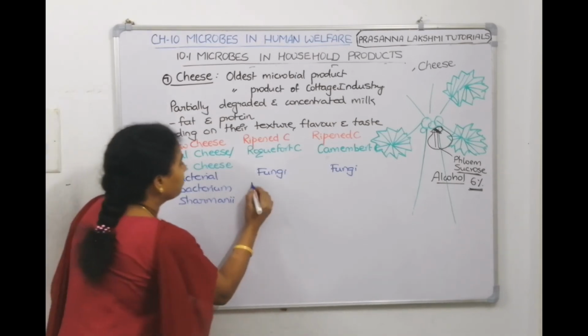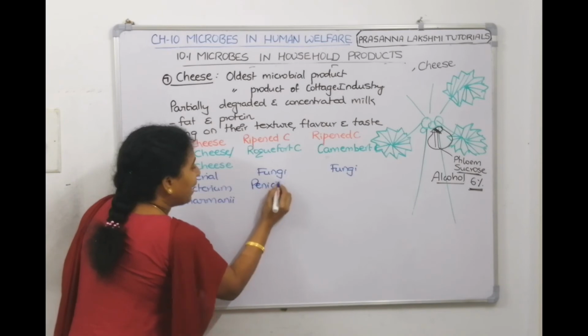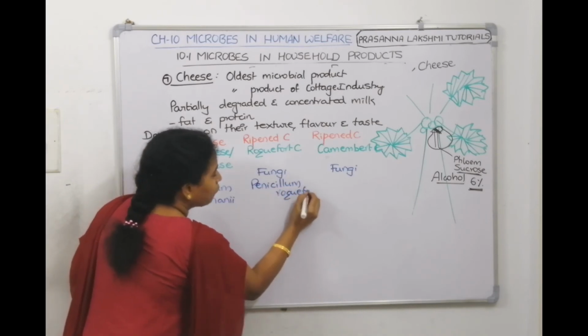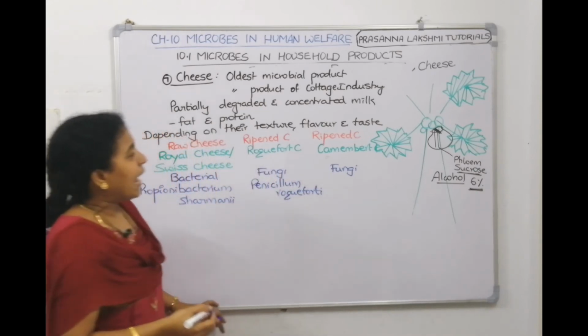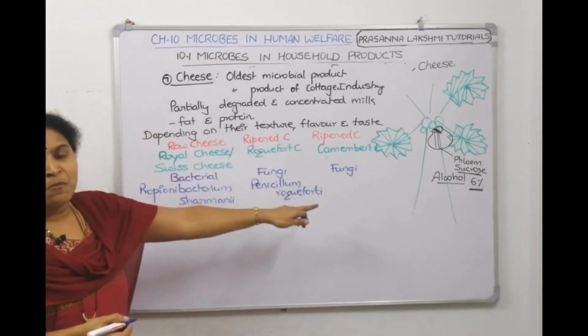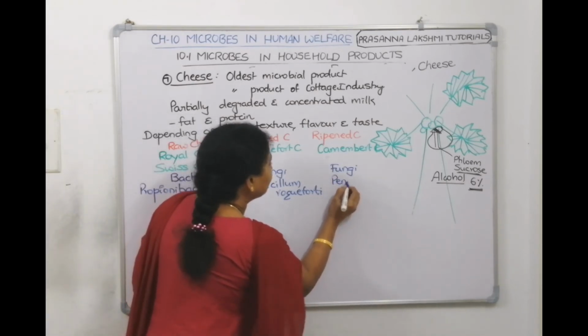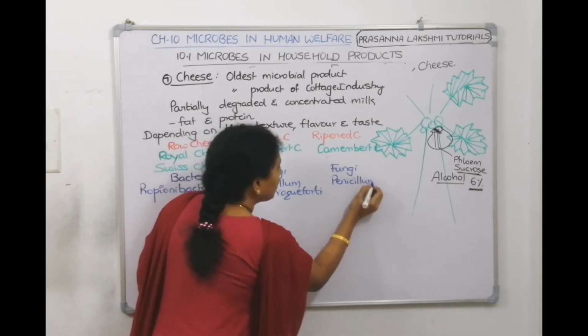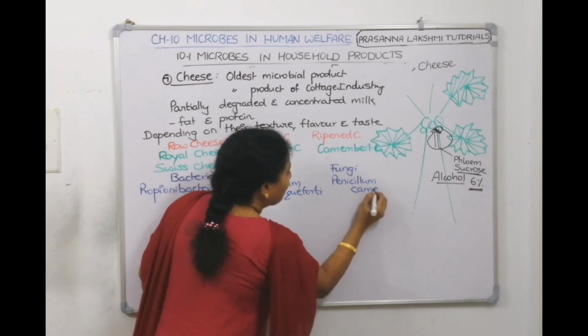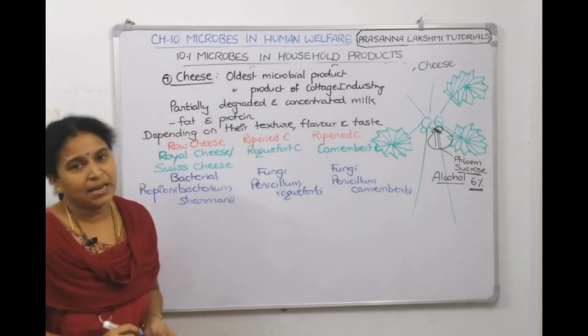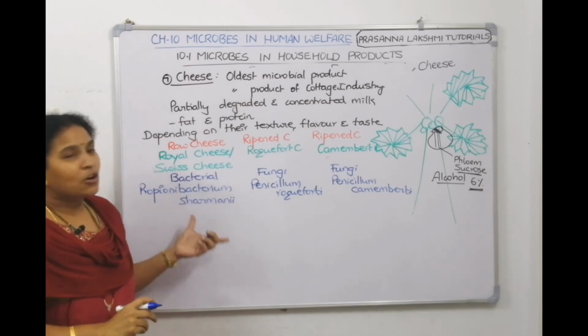Now the fungus used in making Roquefort cheese is Penicillium roqueforti. And the fungus used in making Camembert cheese is called Penicillium camemberti. Okay?